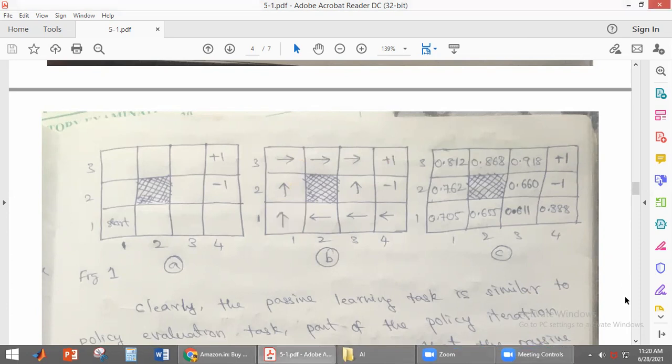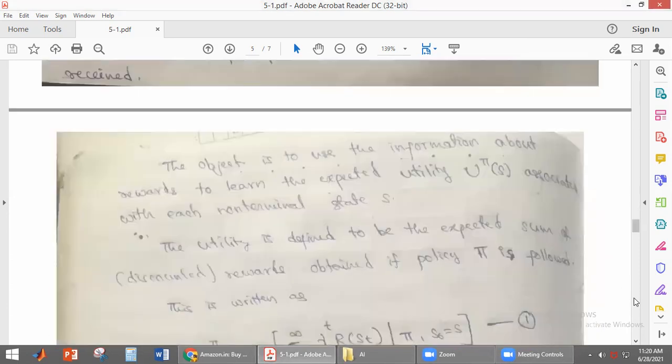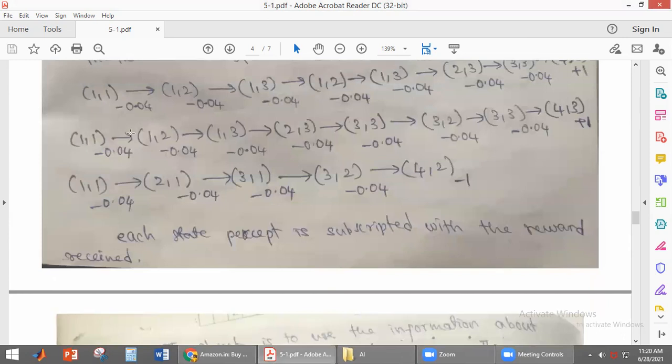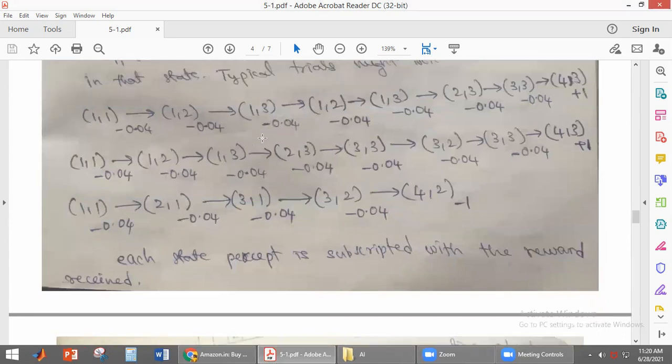What is the second trial here? See here, this is the second trial. It is going in the same way, and after reaching 2,3, it will be reaching 3,3, then 3,2, again 3,3, then 4,3. So this is one more trial, student.